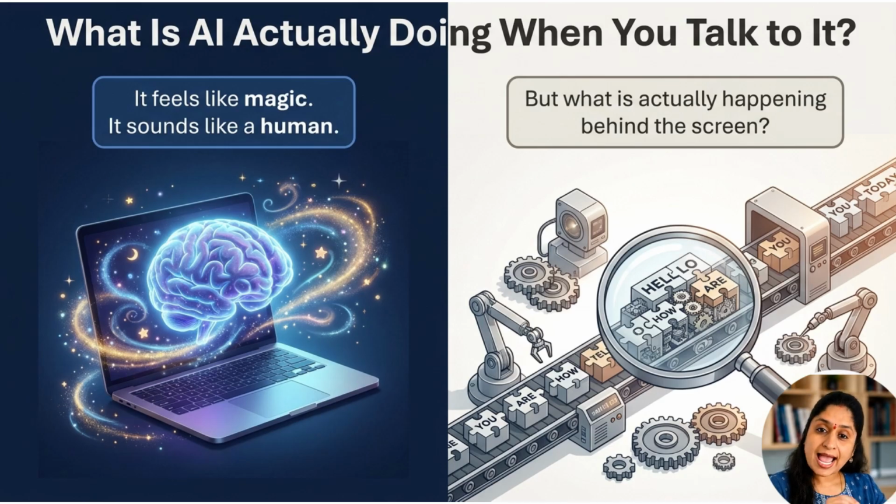We will look at what actually happens after you type a prompt, how your words get broken down, how the model reads context, how it predicts the next token, and why the answer can sound intelligent even though it is built from math and patterns.